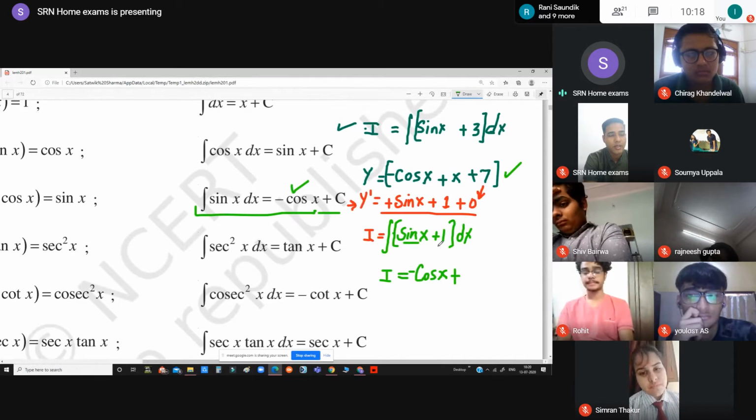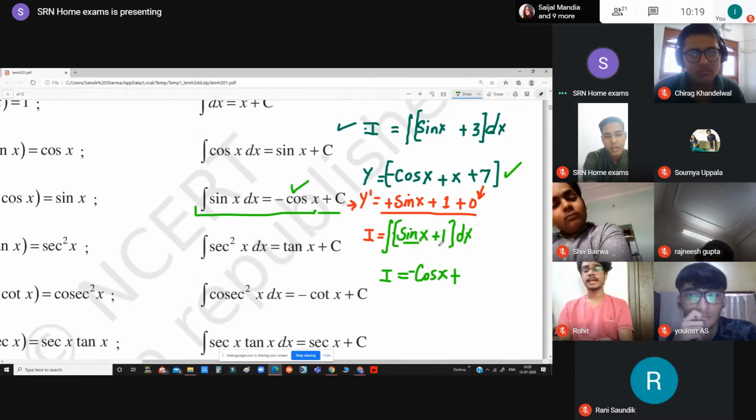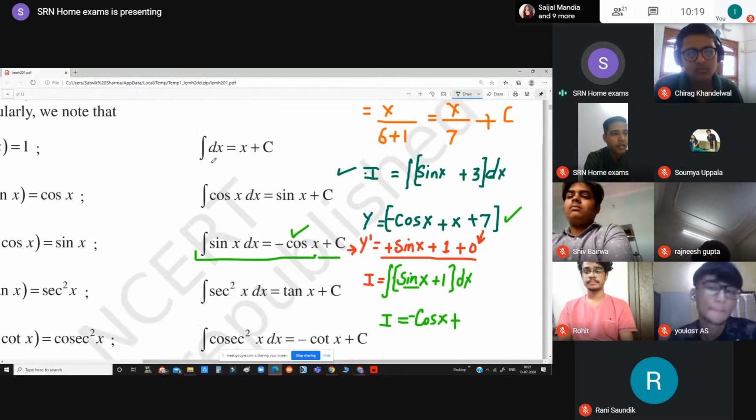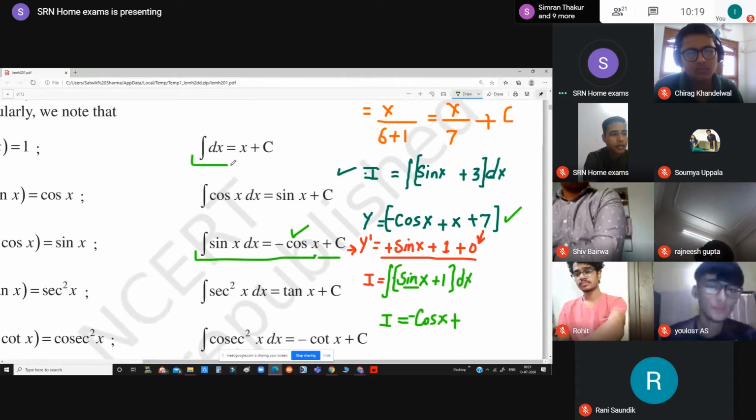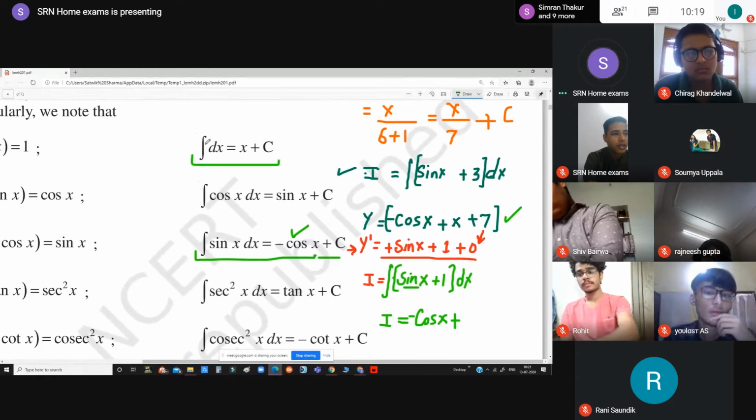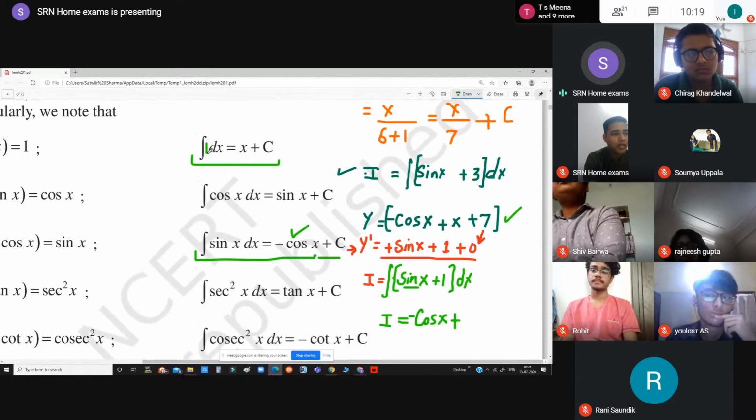Now we have 1. We are going to integrate this function this way. You can see that integration of 1 is x plus c.